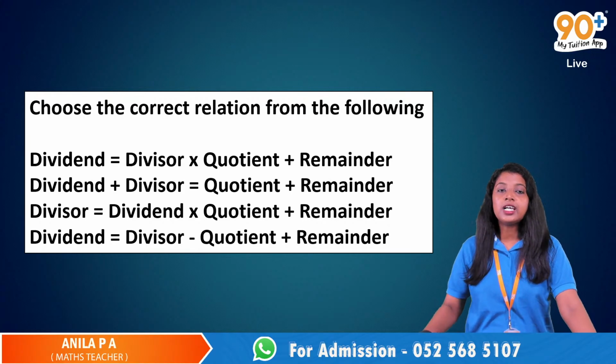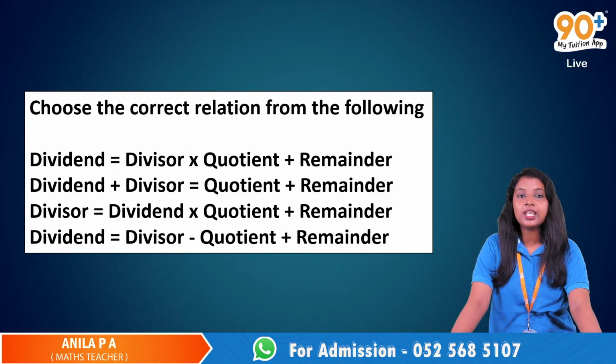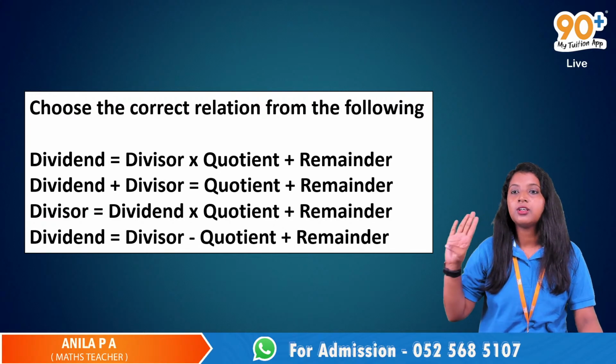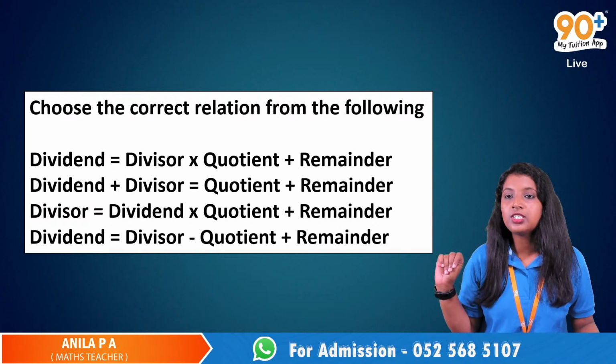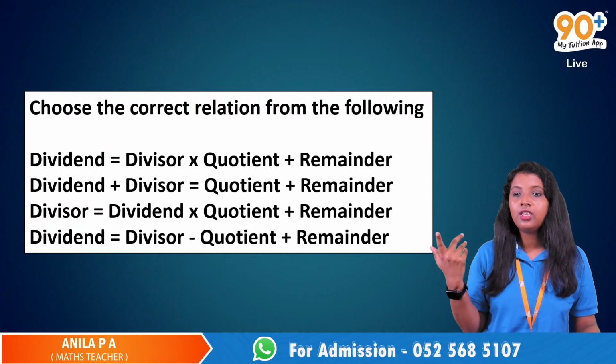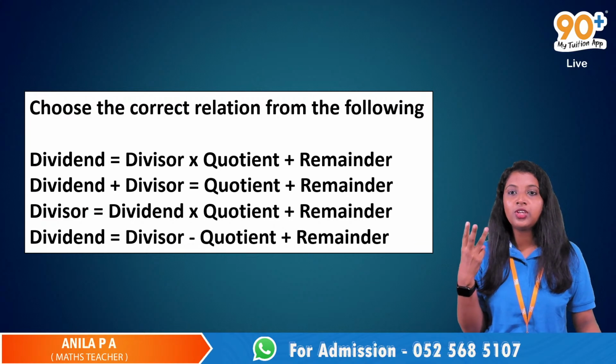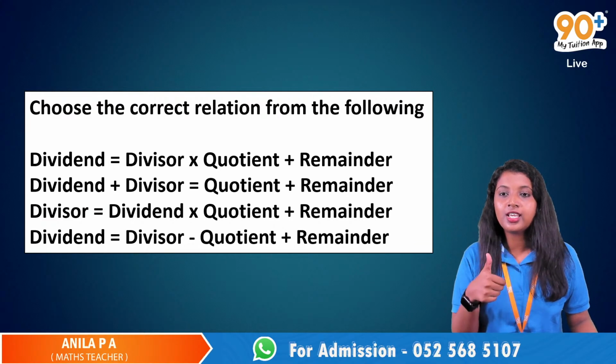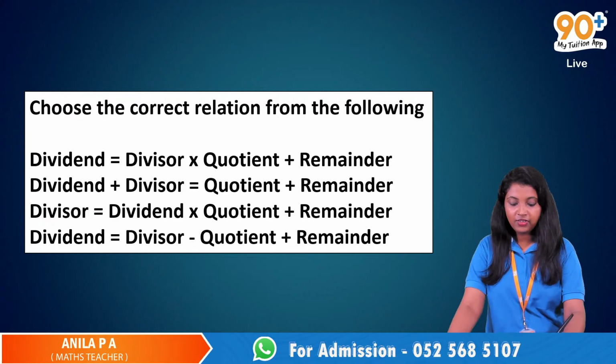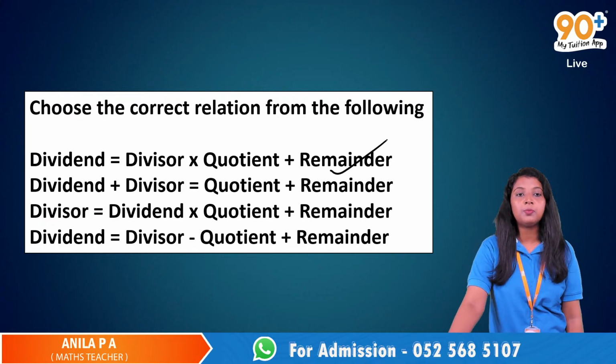Choose the correct relation from the following. Which is the correct option? 1, 2, 3 or 4? Just show me using your hands 1, 2, 3 or 4. Rishikesh, very good. Option 1: dividend is equal to divisor into quotient plus remainder.